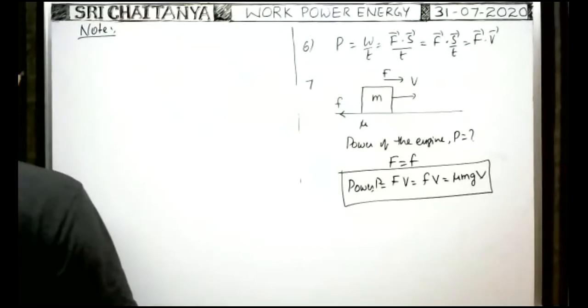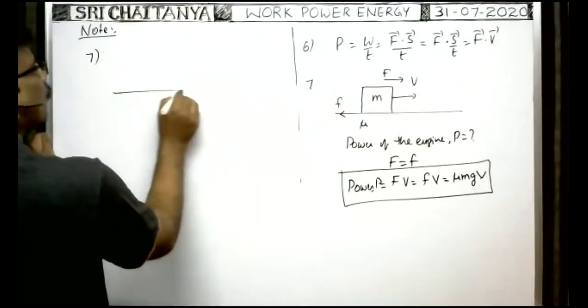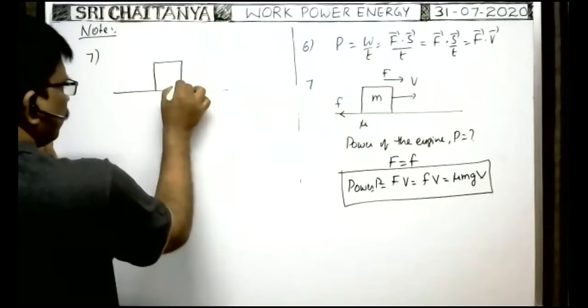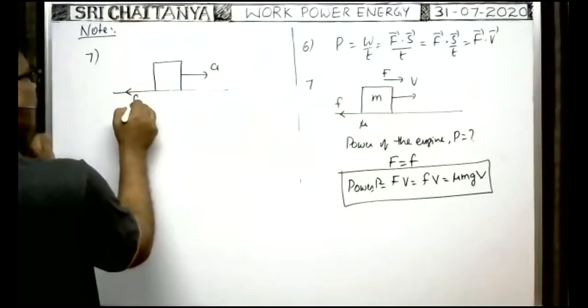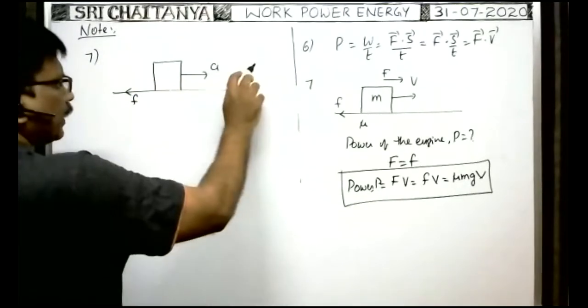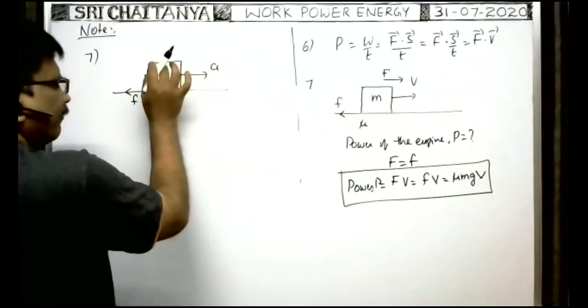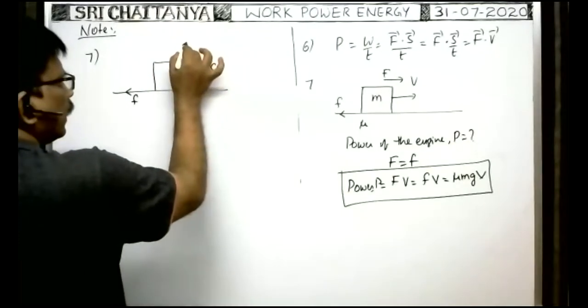What is the power of the engine at any instant of time? They may ask. Seventh one. Here, same: the vehicle travels with certain acceleration in the forward direction. Friction as usual acts in the opposite direction. Whenever the vehicle travels in the forward direction with certain acceleration, definitely the vehicle exerts a force in the forward direction, which is equal to, say, F.